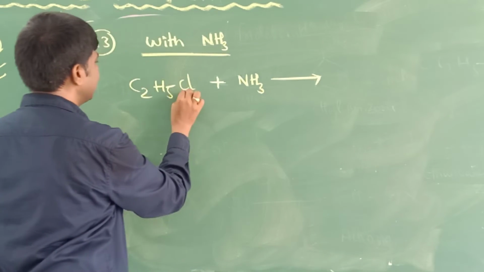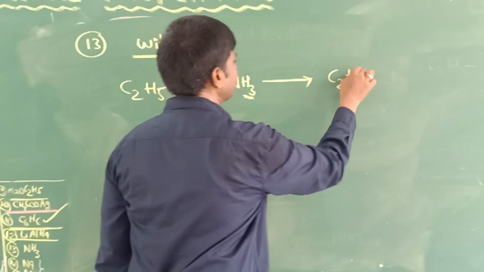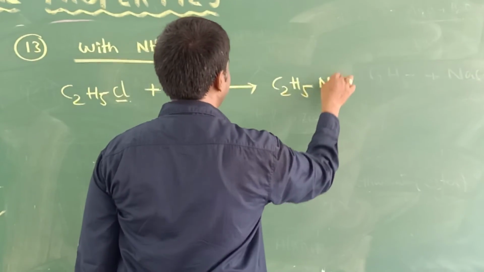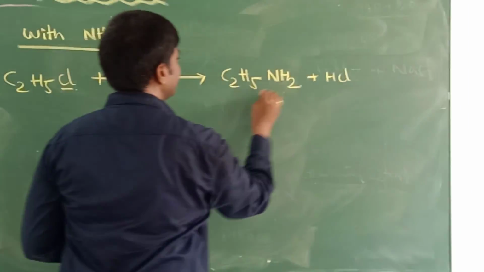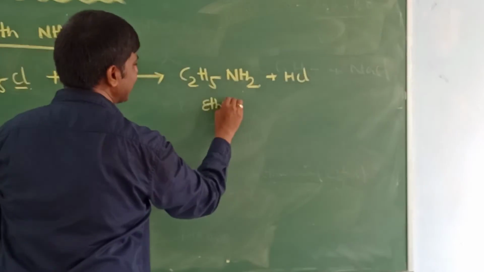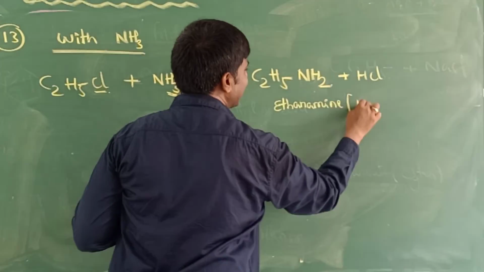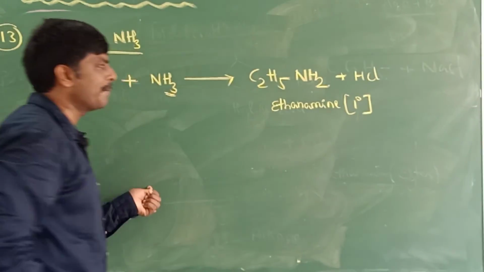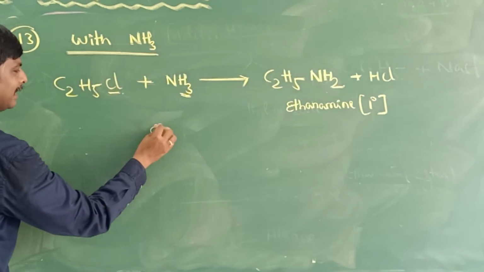Then the product, this H and Cl will be removed, so C2H5NH2 plus HCl. Do you know this name? Anybody? Ethanamine. It is an amine, a primary amine. Ethanamine is a primary amine.